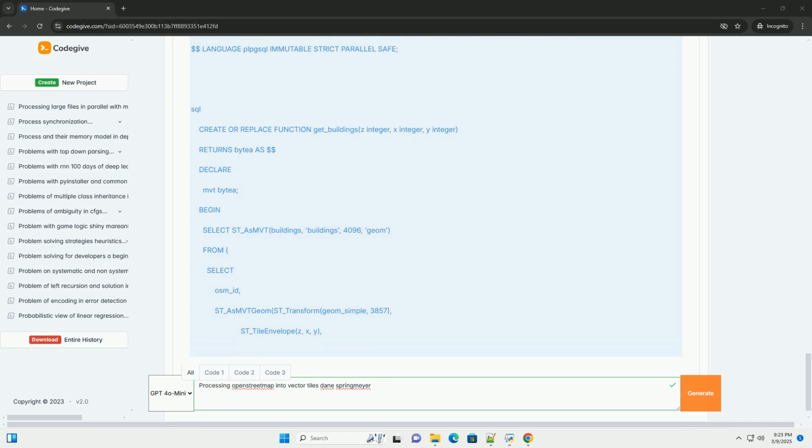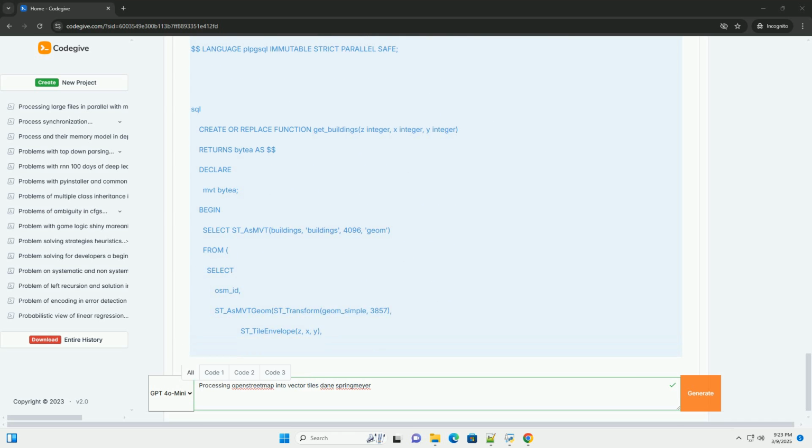One, installation: follow the instructions at https://github.com/systemed/tilemaker. Two, configuration: you'll need to create a process.lua file that defines the tile generation process. This file specifies the database connection, SQL queries, and layer configurations. See the tilemaker documentation for examples. Three, running tilemaker. This will generate vector tiles in the tiles directory.